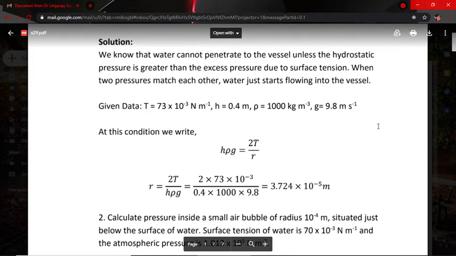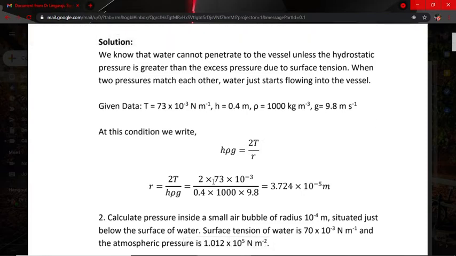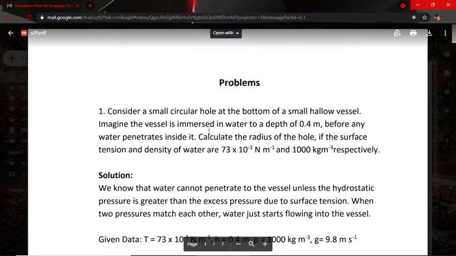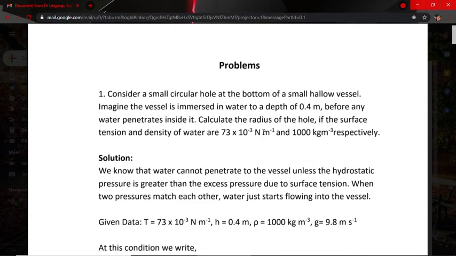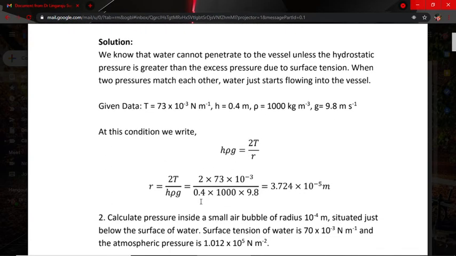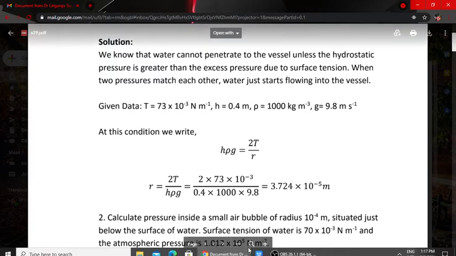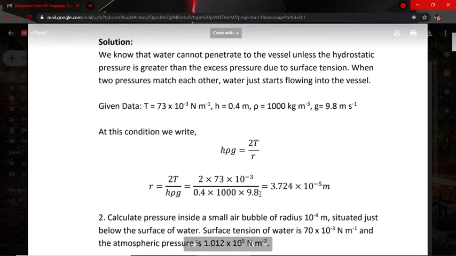Now substitute the values. 2 into T, the surface tension, 73 into 10 to the power of minus 3, divided by h, the given value 0.4, the immersed water depth of 0.4 meter, into 1000, the density of water, into the acceleration due to gravity.